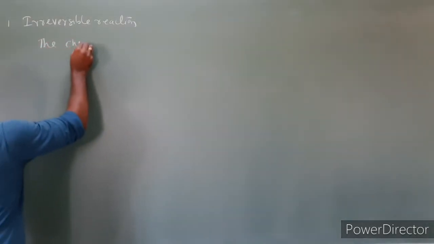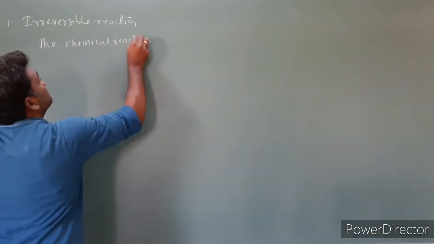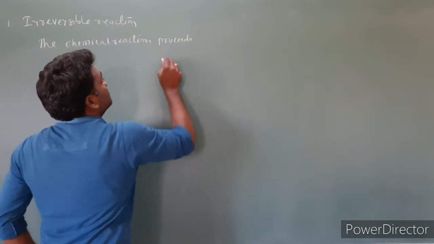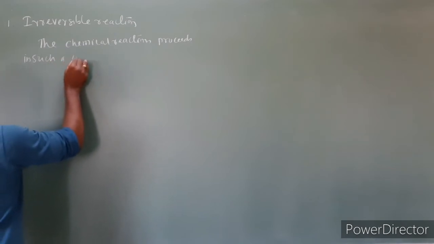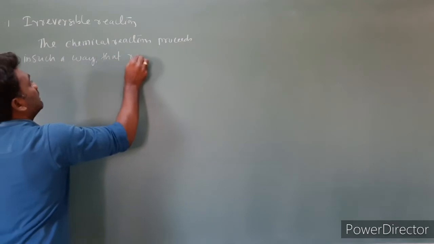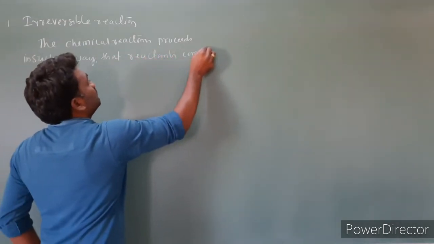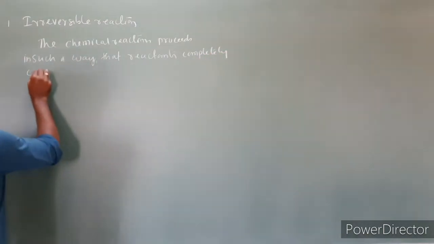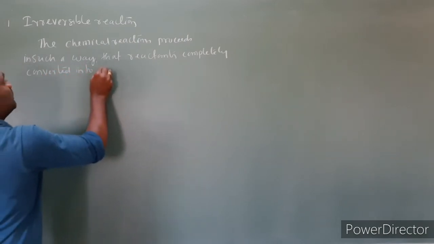The chemical reactions proceed in such a way that the reactants are completely converted into products.